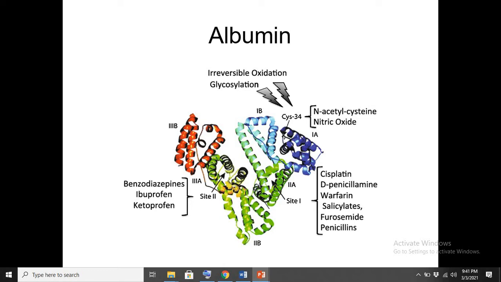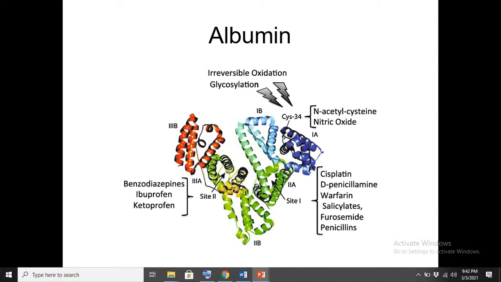There are different changes that can take place in the amino acids of the polypeptide chain after the translation has been completed. All those modifications that take place in the amino acids of a polypeptide chain after it has been released from the ribosome, we call post-translational modifications.